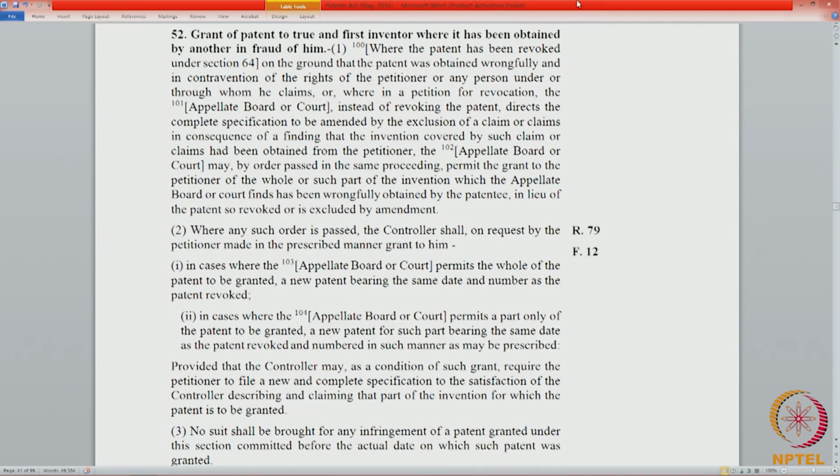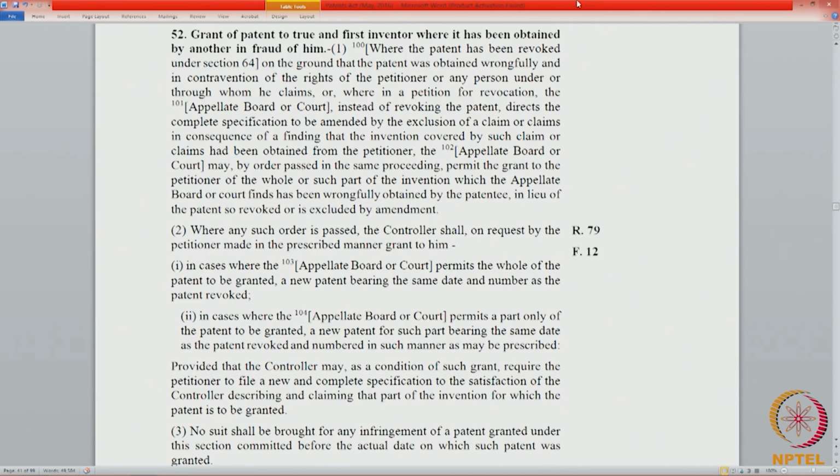Here the divisional, but this is a kind of dividing. The claims are taken off and granted a patent. You can't grant a patent with just the claims. The descriptive part should also be there. So, that claim will get the benefit of the description from the other person's patent, and the patent will be granted having the same date.